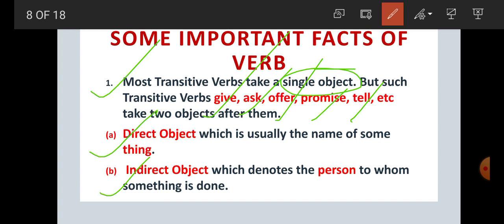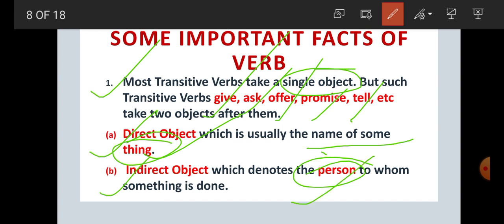What is direct object, student? Direct object is usually the name of something. The indirect object, student? Indirect object denotes the person to whom something is done. Direct object, thing. Indirect object, person.